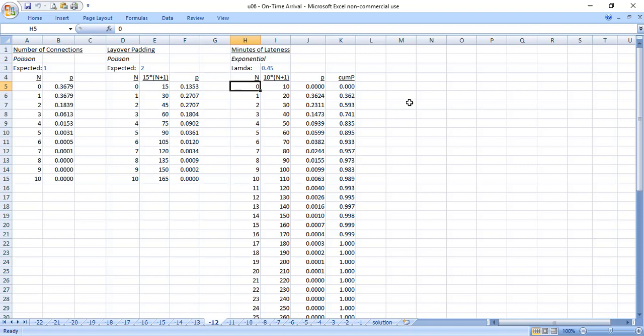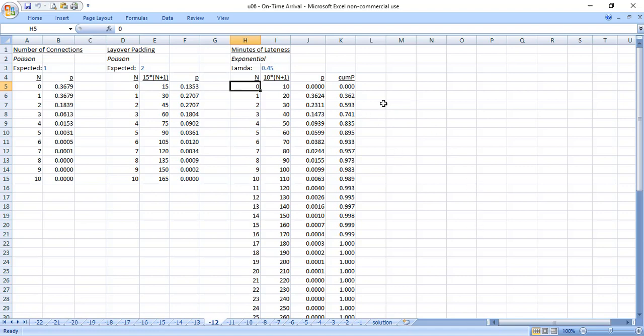When you talk about a flight being late, you don't really report. You say it's 10 minutes late, it's 20 minutes late, it's 30 minutes late. Nobody says it's 3.5 minutes late or it's 3.21 minutes late. Just because the exponential distribution is continuous doesn't mean you try to treat the problem you're trying to solve as completely continuous. So the fact is, 10-minute intervals on the lateness is probably good enough for the problem we're looking to solve. But if I wanted a smaller interval on that unit, I could simply change my n to be a smaller discrete value. Either way, I end up with a discrete value that I can use in my probability.